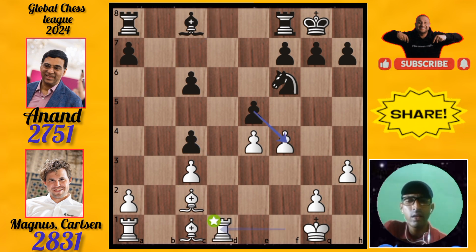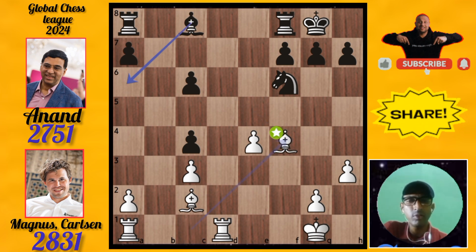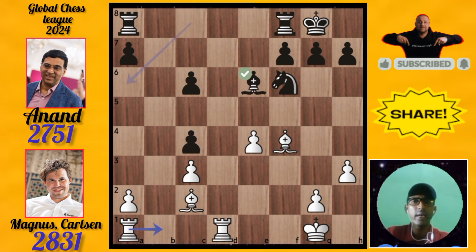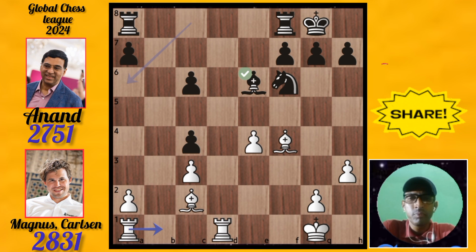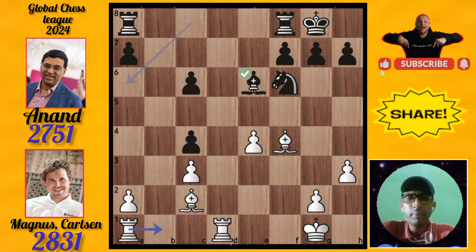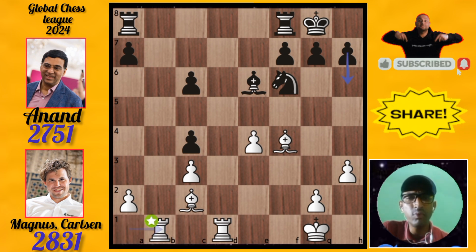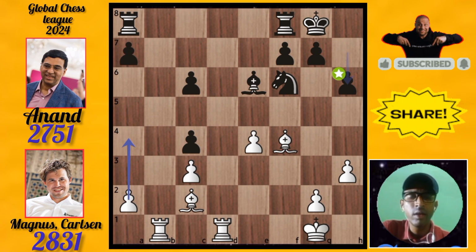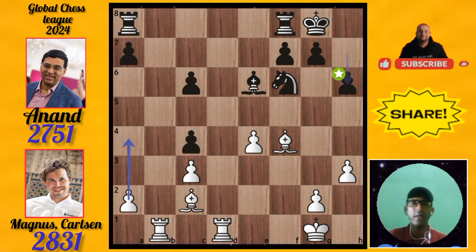Then rook takes the queen, then pawn takes the pawn, then bishop takes the pawn, then the bishop comes to e6. Now we will see how Magnus continues the match. Magnus is playing amazingly now: rook to b1. Then Viswanathan Anand pushed the pawn to h6.